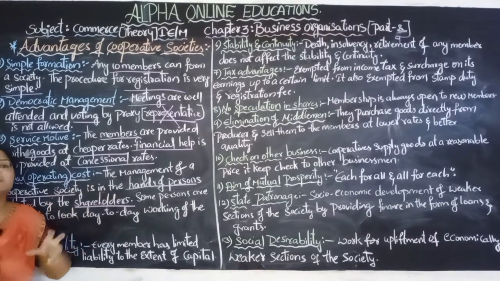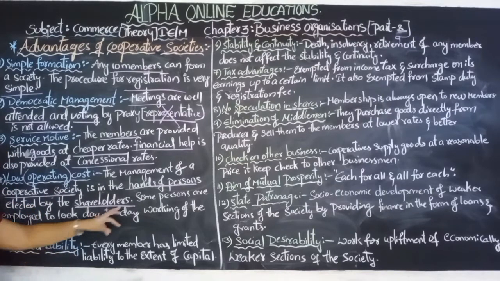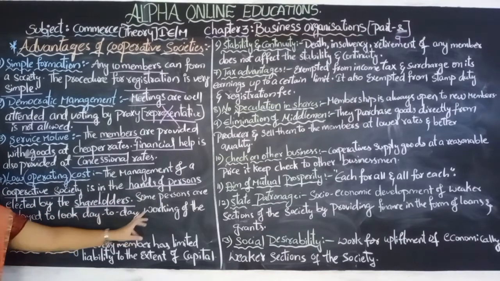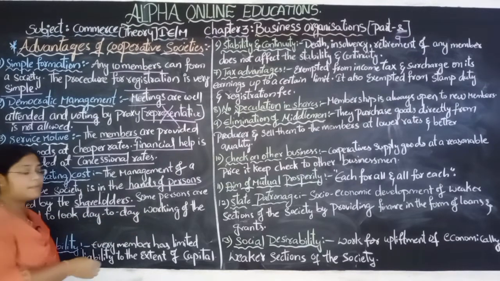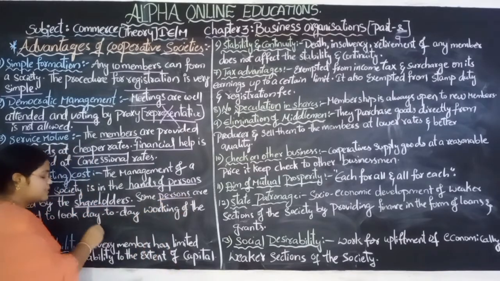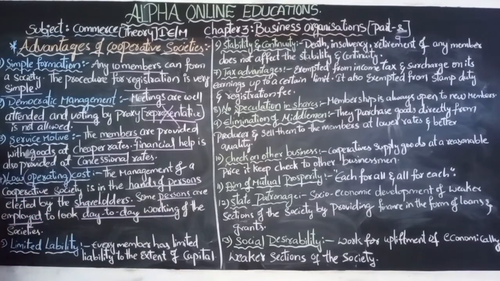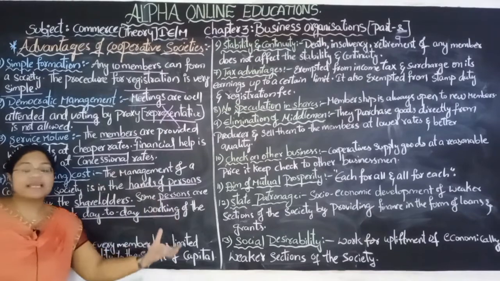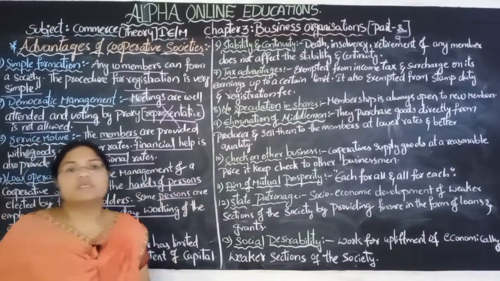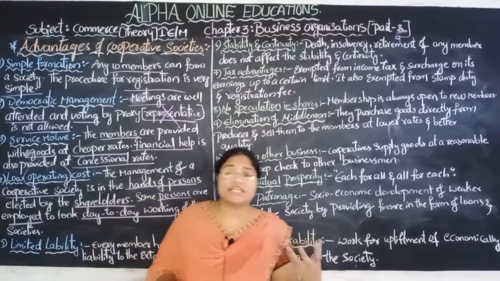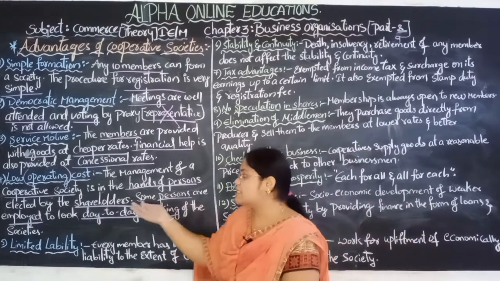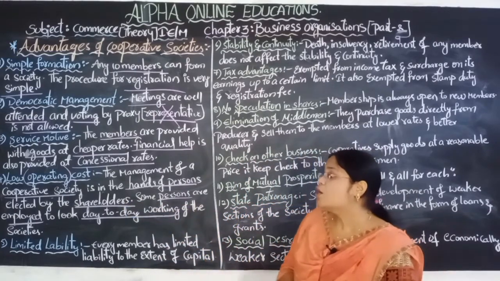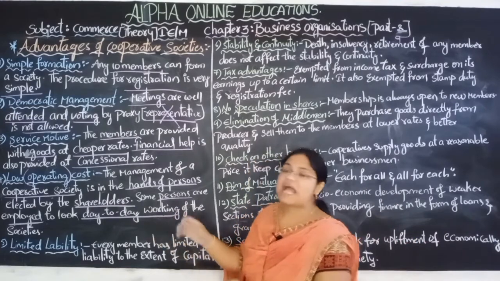The amount is very low required. Some people are employed to look after the day to day working of the society. Some persons are employed to see the style of working of the society, whether they are doing correctly or making any kind of mistakes, whether they are following the society rules or not. Those things are seen by appointing certain persons as employees to the cooperative society to look after the day to day working activities of the society.